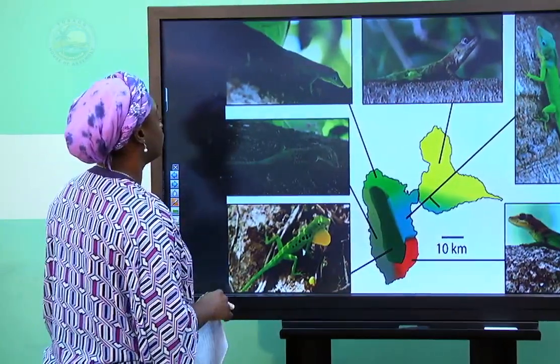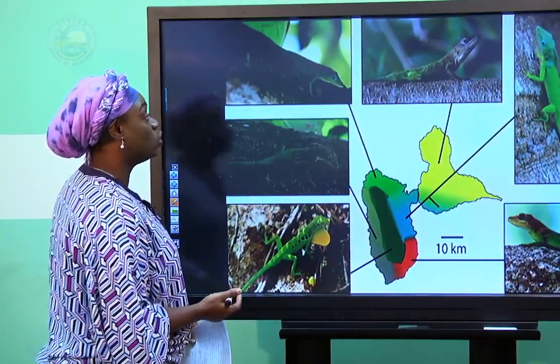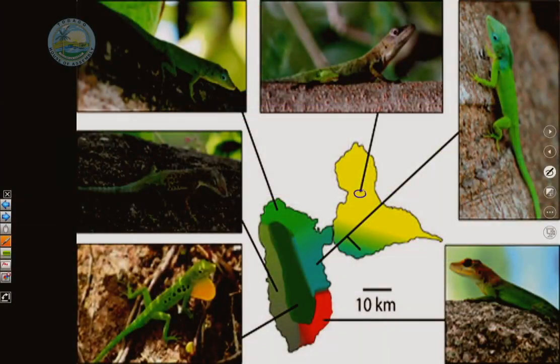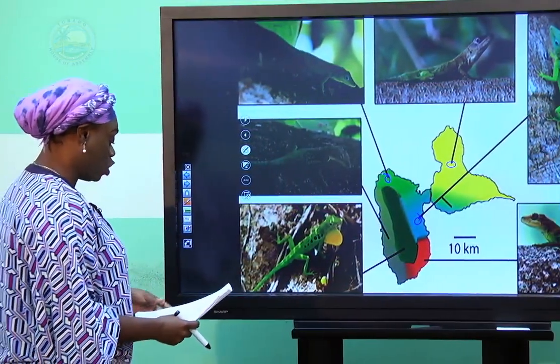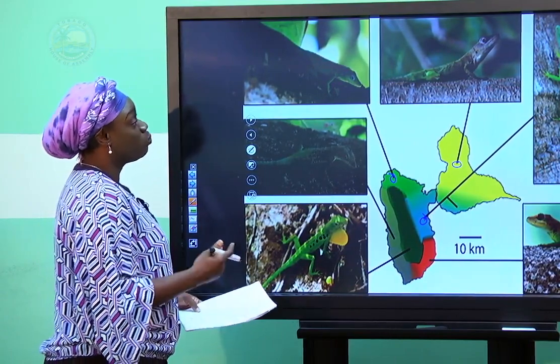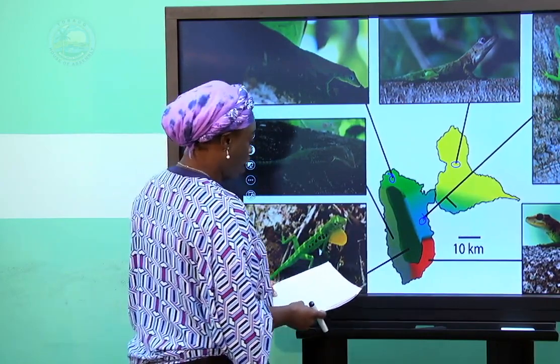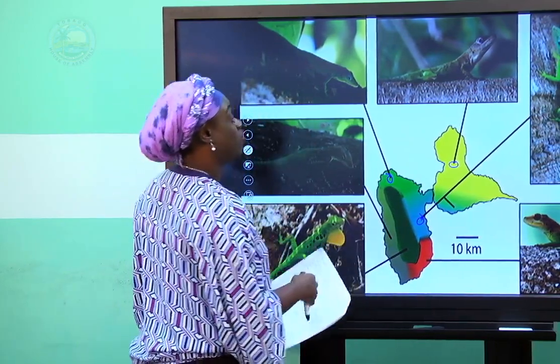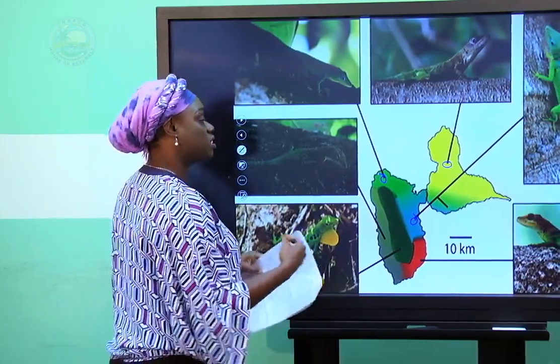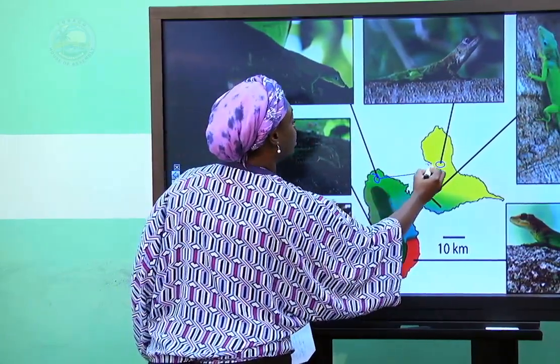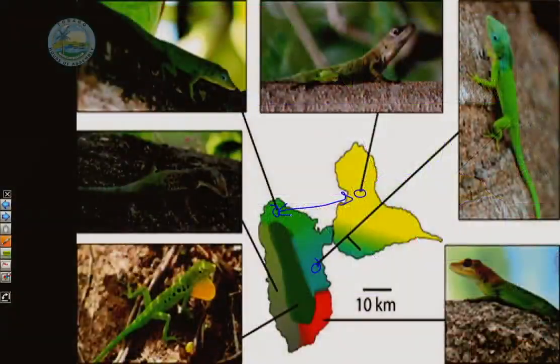Similarly, we have lizards in Guadeloupe, which are found in different parts of the island, and each of these lizards have very specific characteristics so that they look very different to the parent. So we have different colors, we have different webbing on the feet, maybe they have different terrain, they have different food types, so that over time, because of the very physical separation of the different lizards, they went on to develop separately and create new species.